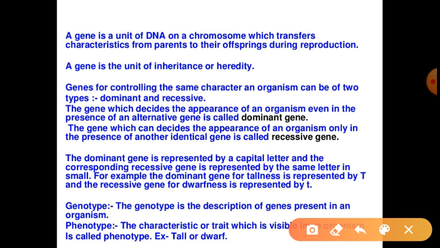Now for example, let's take the example of height. There may be three possibilities or three combinations for height: capital T capital T, capital T small t, and small t small t. Now capital and small letters are used to indicate the dominant and recessive gene. If you see this, the middle condition is different from the first and the third condition.